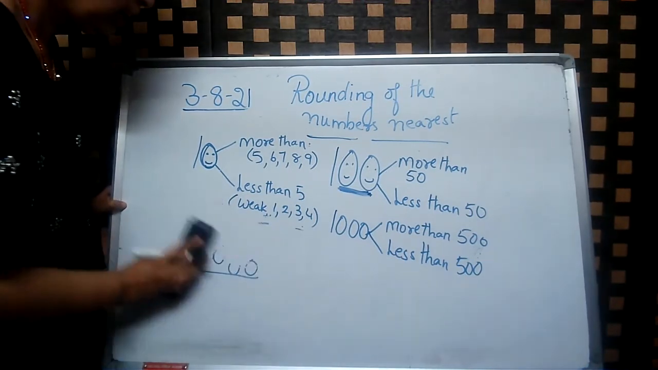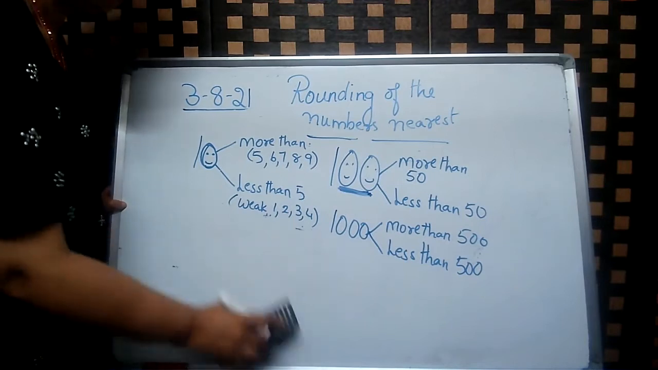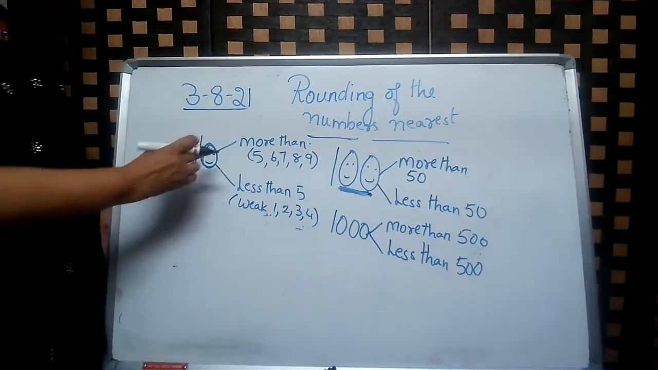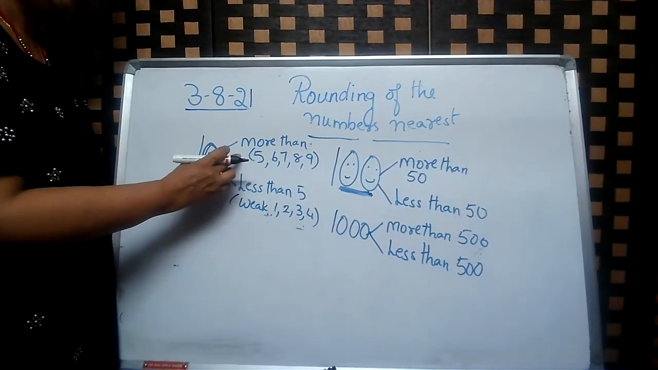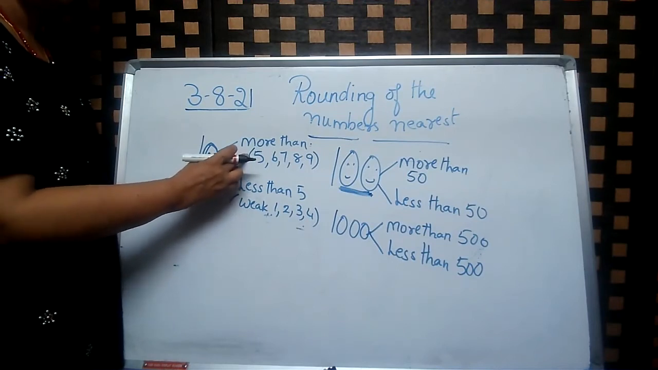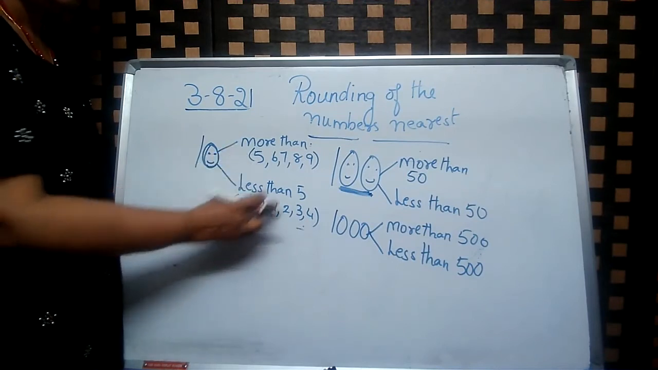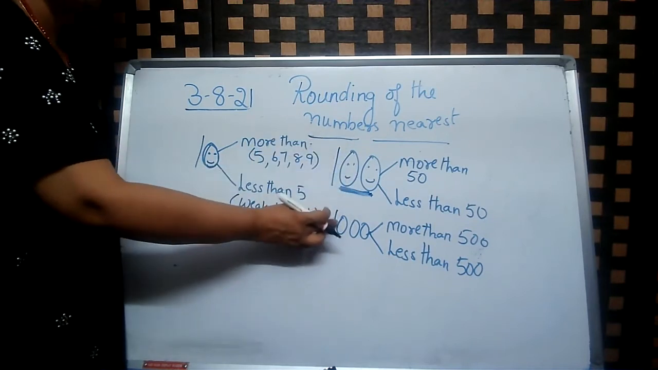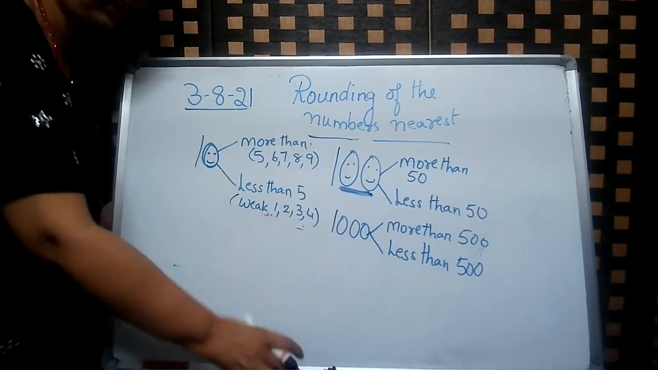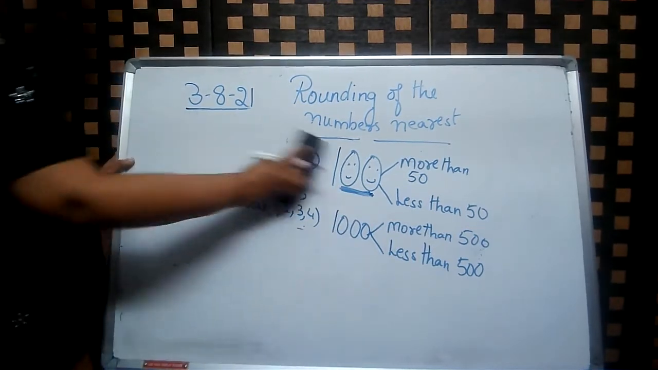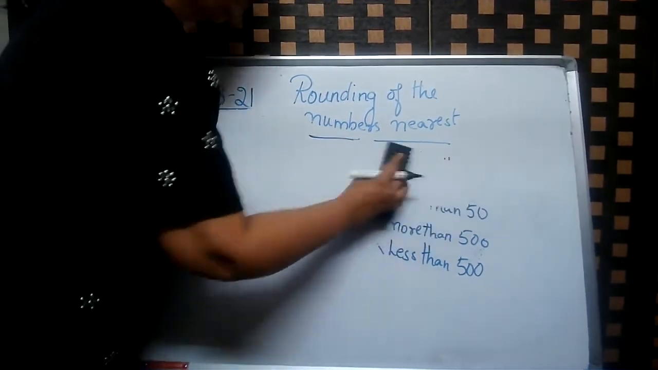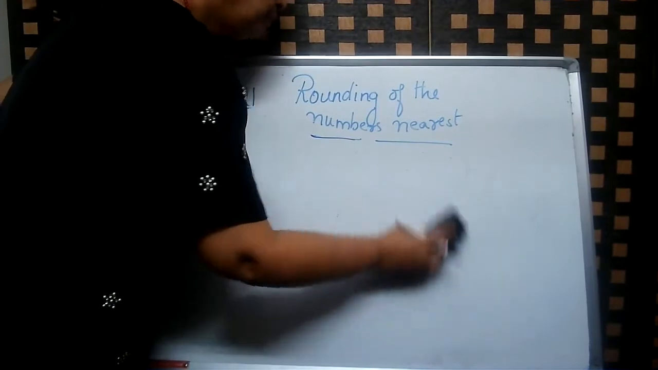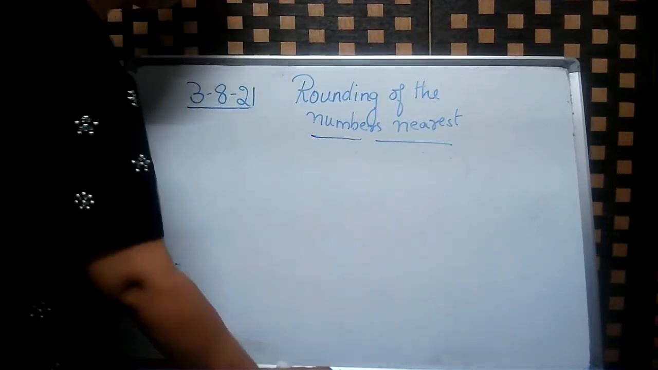Okay, children, I hope you have understood the rounding of numbers. Rounding to the nearest 10, you have to check more than or less than. In the 100, you have to check more than 50, less than 50. In the 1000, more than 500, less than 500. Now we will do an example for all the rounding: 10, 100 and 1000. Okay.